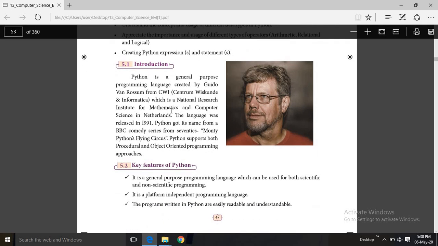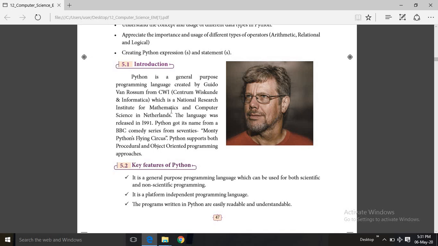You can wonder why this programming language get its name Python. During 1970s, a comedy series was telecasted in BBC named Python's Flying Circus. So maybe the author inspired by this comedy series and named his programming language as Python. Python supports both procedural and object-oriented programming. We have already learned what is procedural-oriented programming and object-oriented programming in our 11th standard, volume 2, lesson 13, I think.